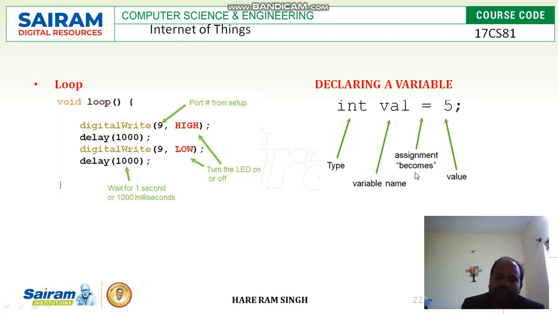Then the equal sign is the assignment operator, and then 5 is a value. So int val = 5. So this is how the